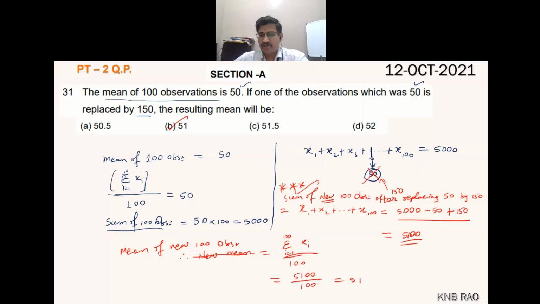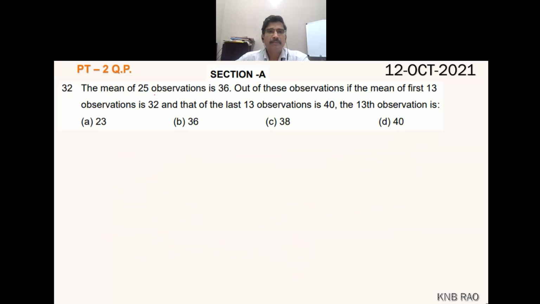So next, question number 32. The mean of 25 observations is 36. Out of these observations, if the mean of the first 13 observations is 32 and of the last 13 observations is 40, find the 13th observation. This is a very important question, again NTSC type.